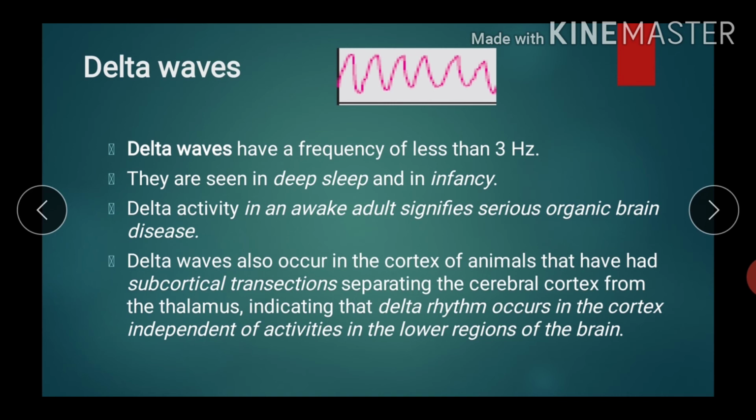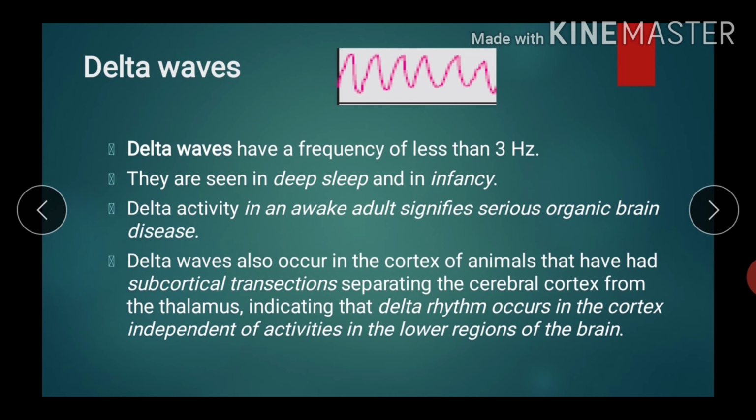When you learn about sleep, you will learn that delta waves are recorded in deep sleep, which is found in non-REM sleep. Delta activity in an awake adult signifies a serious organic brain disease. So whenever a patient is awake and delta waves are generated, it means some disease is present in the brain.